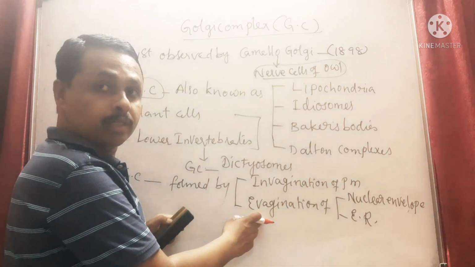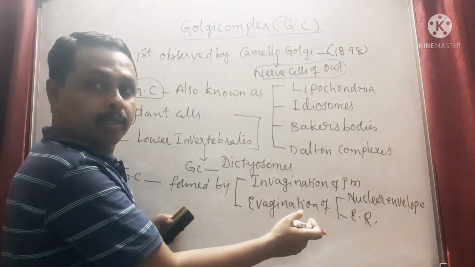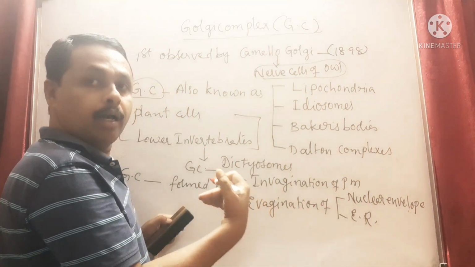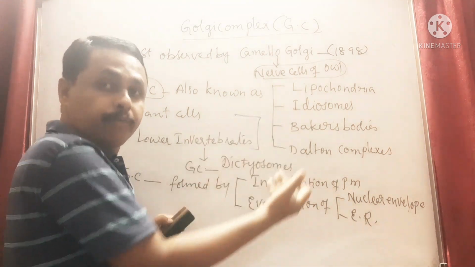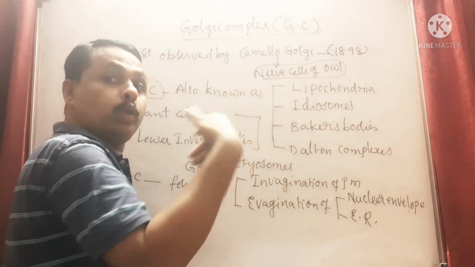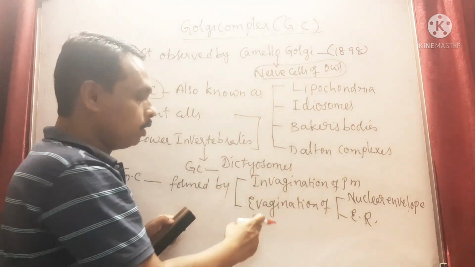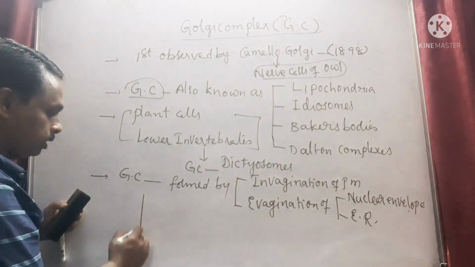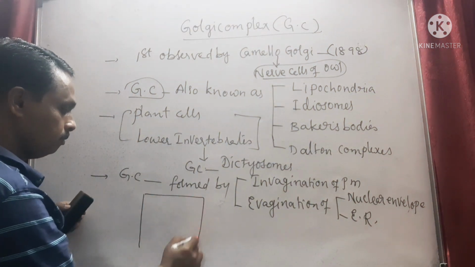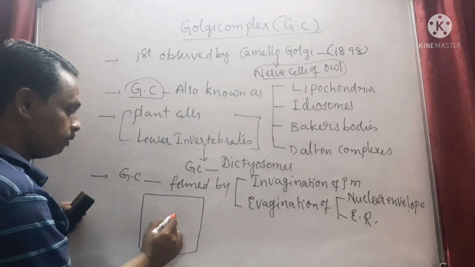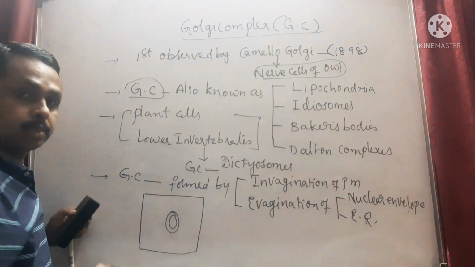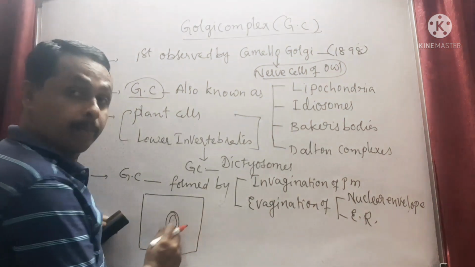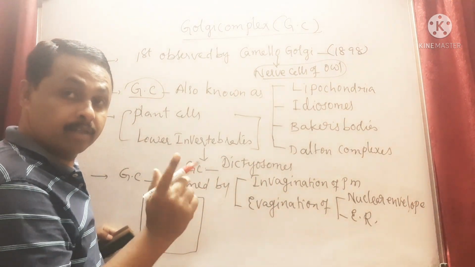And evagination: the nuclear envelope and endoplasmic reticulum are outer folding, folding towards the outer side. Look here. This is the eukaryotic cell. In the center, the nucleus is present. It is a double membranous cell organelle, right?